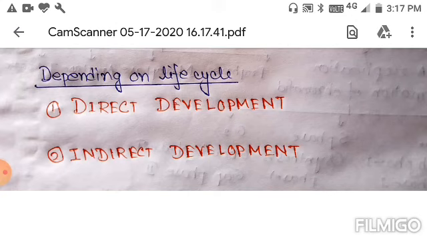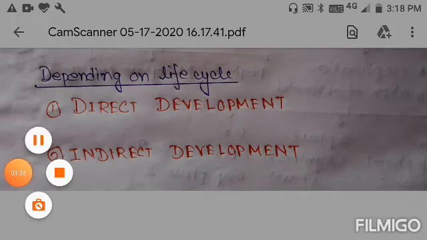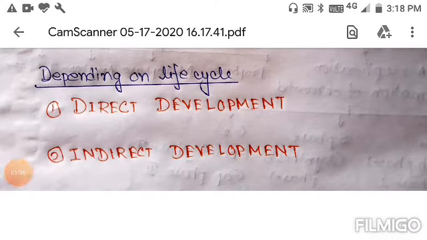Now, who goes through the indirect development? Some echinoderms, amphibians, and insects undergo indirect development. Butterflies, dragonflies, and frogs are examples of indirect development.